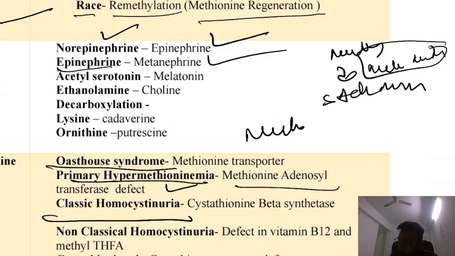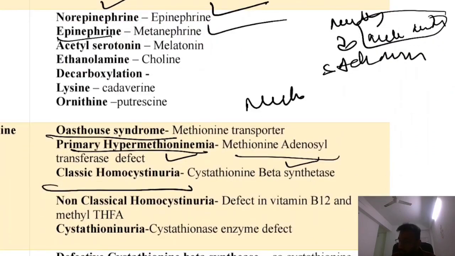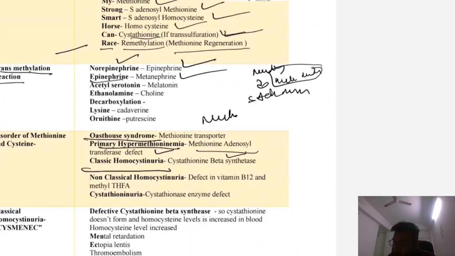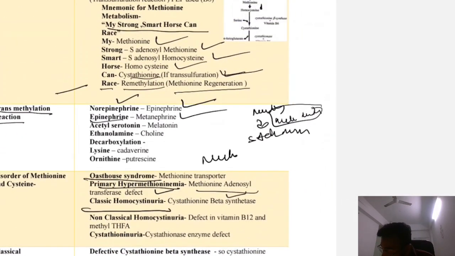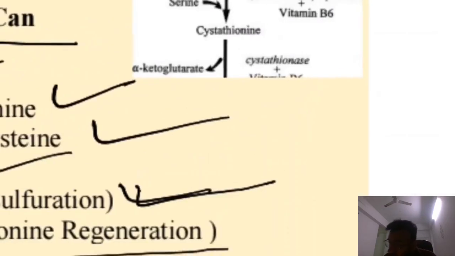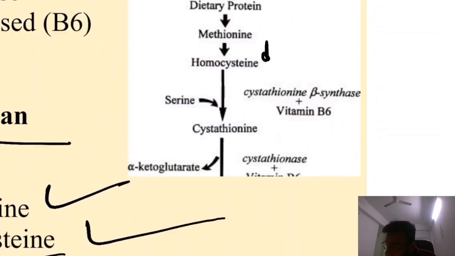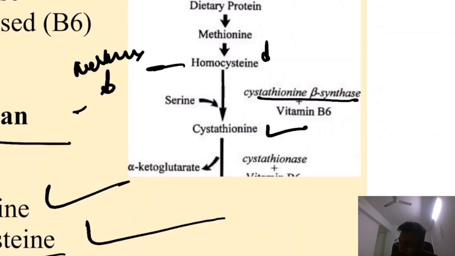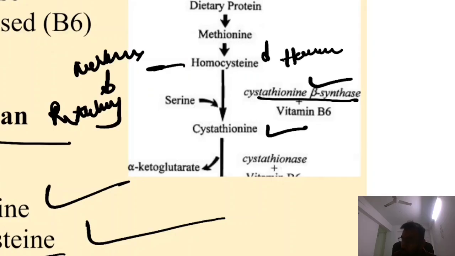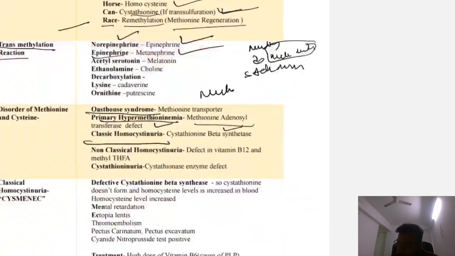Okay. Next is classical homocysteinuria. Cystathionine beta synthetase is required for conversion of homocysteine to cystathionine. So you can see this is homocysteine, and it requires cystathionine beta synthetase to convert to cystathionine. It can also convert to methionine by remethylation. So if this enzyme is defective, the patient will present with homocysteinuria.